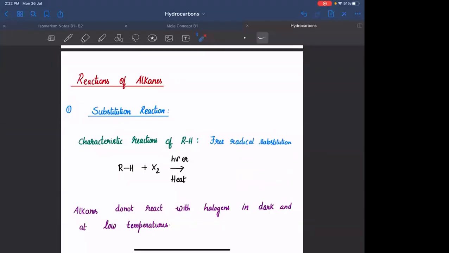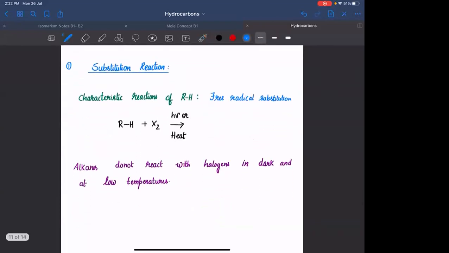What are the characteristic reactions of alkanes? Or what are the general reactions of alkanes? Those are substitution reactions. As in the reaction you have free radical as the intermediate, they are termed as free radical substitution reactions. Clear है? Okay. General reaction यहाँ पे पहले लिखते हैं.